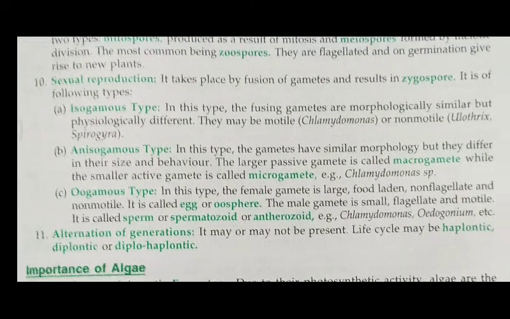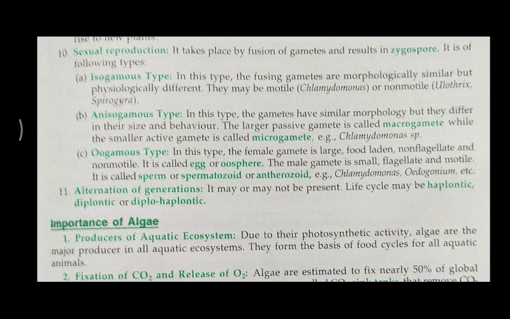Oogamous type: in this type, the female gamete is large, food-laden, non-flagellated and non-motile, and it is called the egg, while the other, small flagellated motile gamete is called the sperm, or spermatozoid, or antherozoid. That is also observed in Chlamydomonas, Oedogonium, etc.